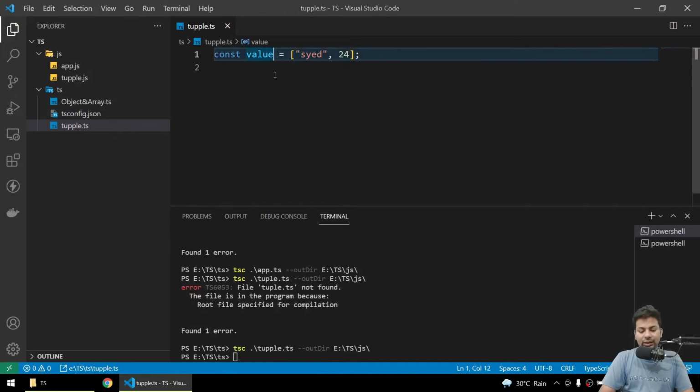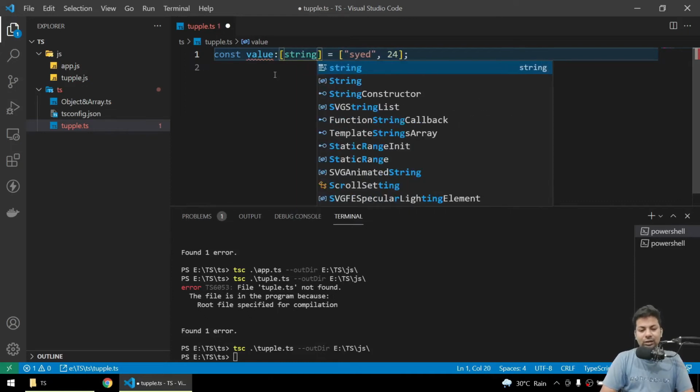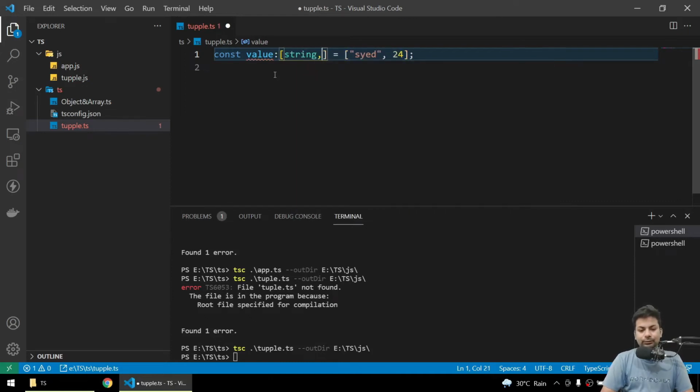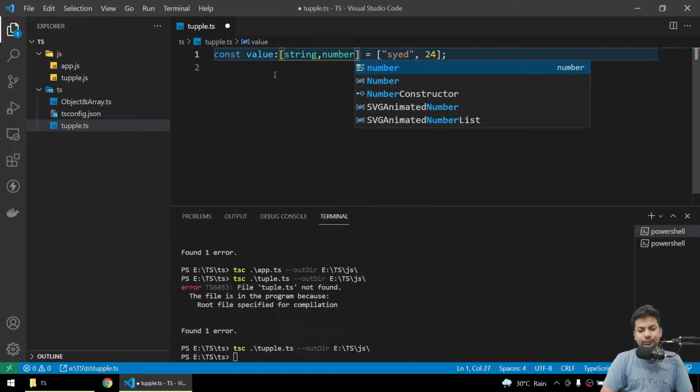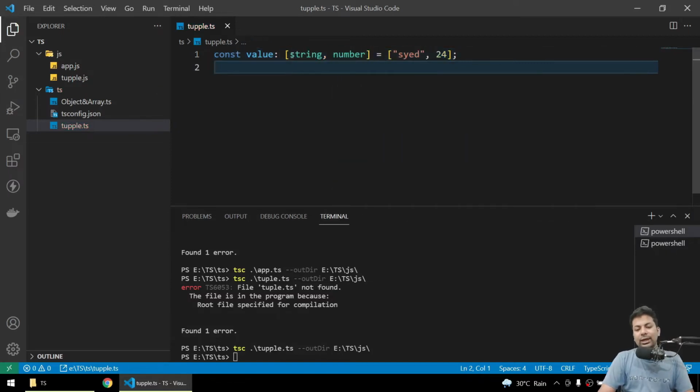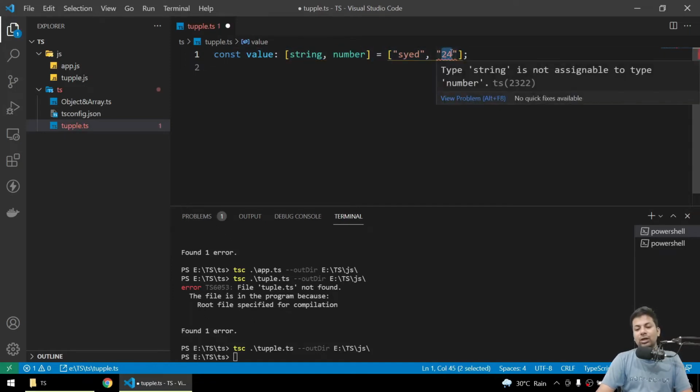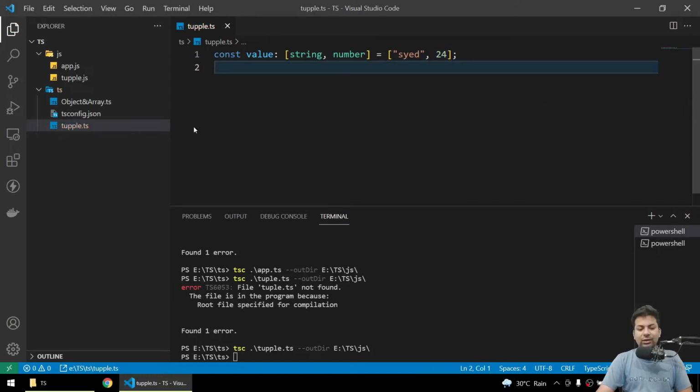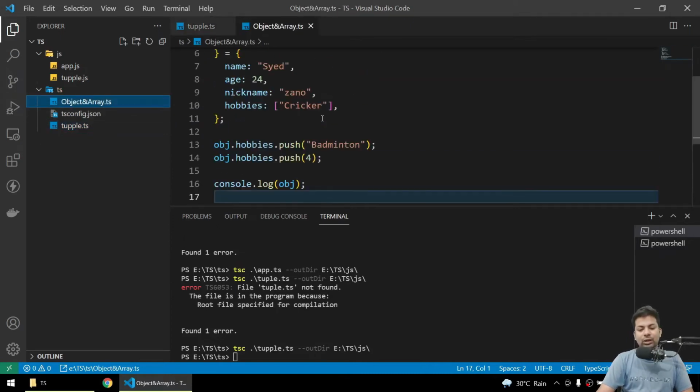we'll declare the type first. So we'll say it will be of tuple, and here we'll say like this. First value will be string, second value will be number. Yeah, now you can see you can give only the first value as a string, second value as a number, and you have given it currently like that only. But if you try to change it to a wrong type, you'll get an error because the type is not assignable. Everything's fine.